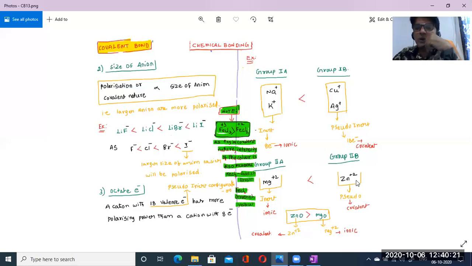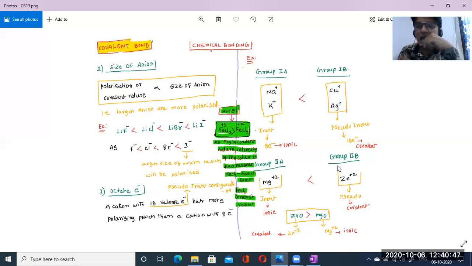Then the 2B group elements, like zinc, cadmium, and mercury. Please pause the video and go back to check the periodic table once. This is the end of the d block elements. In the group, it is labeled 2B. Starting in the fourth period is zinc, atomic number 30, we know that.